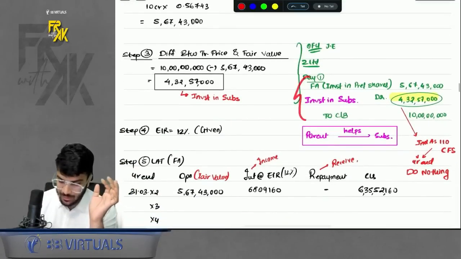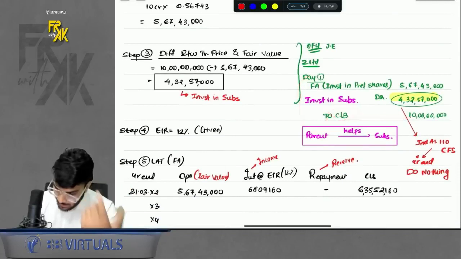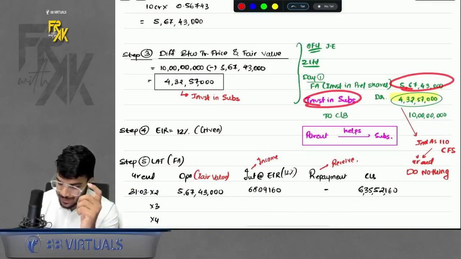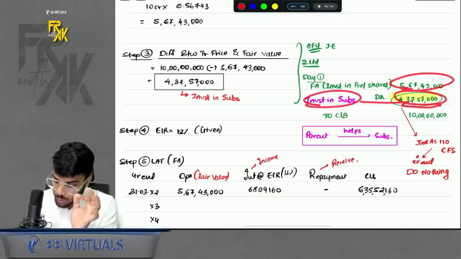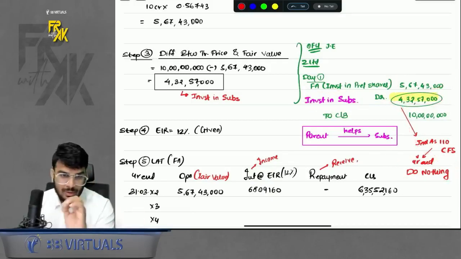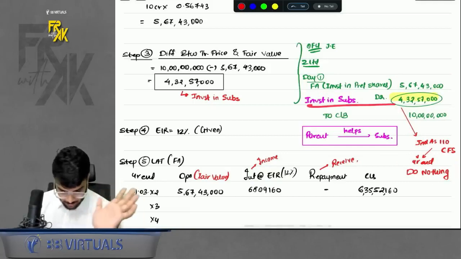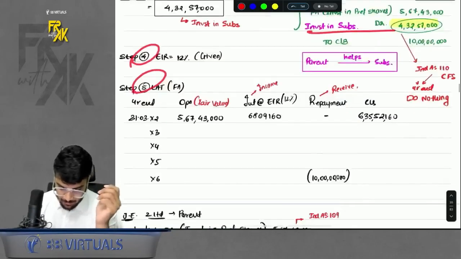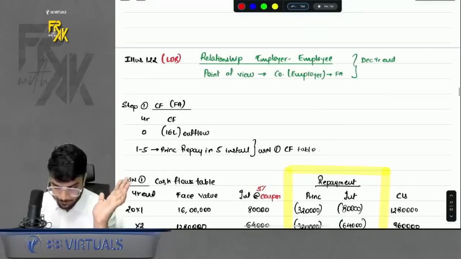So entry will be such on day 1 where you will record: credit cash bank 10 lakhs, debit the financial asset, whatever the loan you gave at fair value. The difference will be investment in subsidiary. You will record this investment in subsidiary on day 1. On year end, you will do nothing with this. Just keep it at this value only. Okay. Step 4 EIR, step 5 LAT, prepare it, pass the entries. You are done through it.